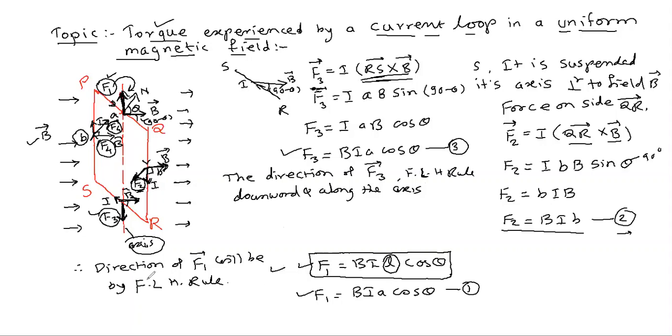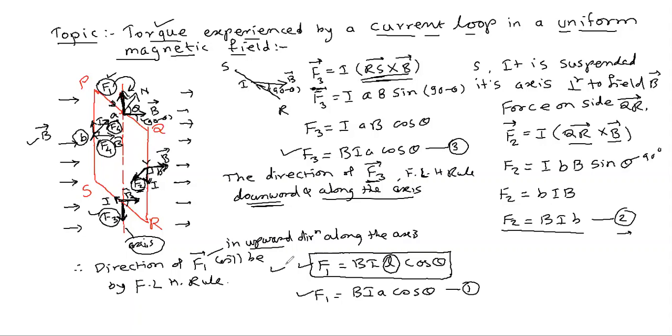The direction of F1 is in the upward direction along the axis. The direction of F3 is downward along the axis. This is upward, this is downward. So F1 and F3 are acting along the axis, and their directions are opposite.